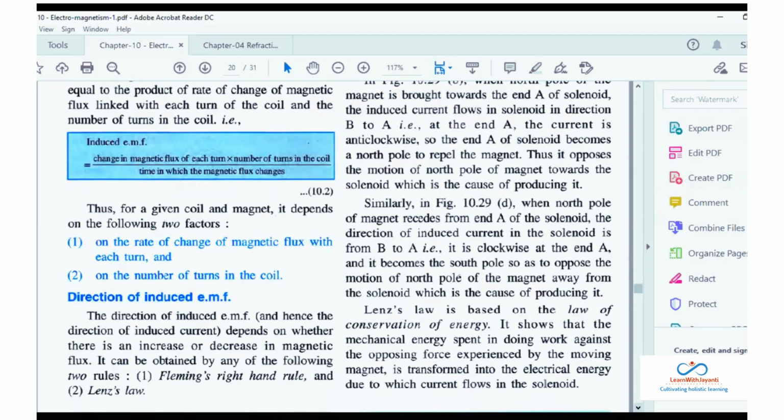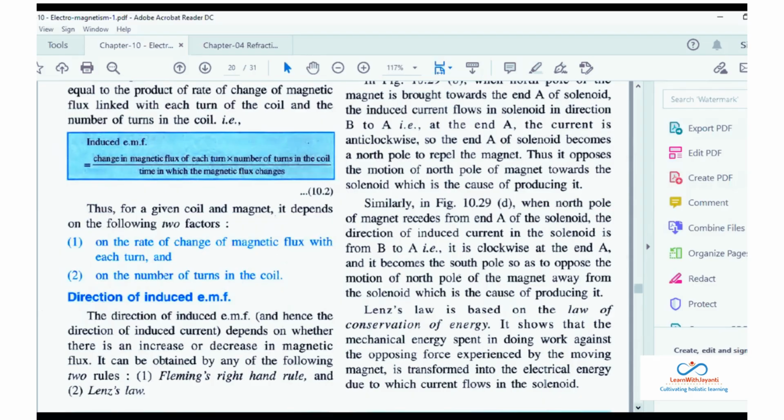like we studied in potential difference. What was potential difference? It is the work done in moving a positive charge from infinity to a point. Meaning you are forcibly dragging a charge from infinity to a point. You are doing work, that is called potential difference. Same thing, when you are spending energy in doing work against the opposing force, that will get converted into electrical energy. Again I'm repeating, mechanical energy spent in doing work against the opposing force experienced by the moving magnet is transformed into electrical energy, due to which current flows in the solenoid.